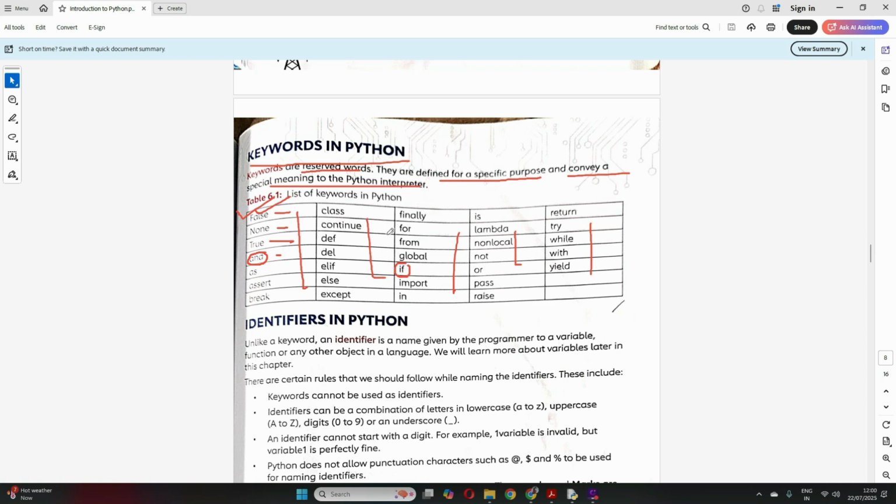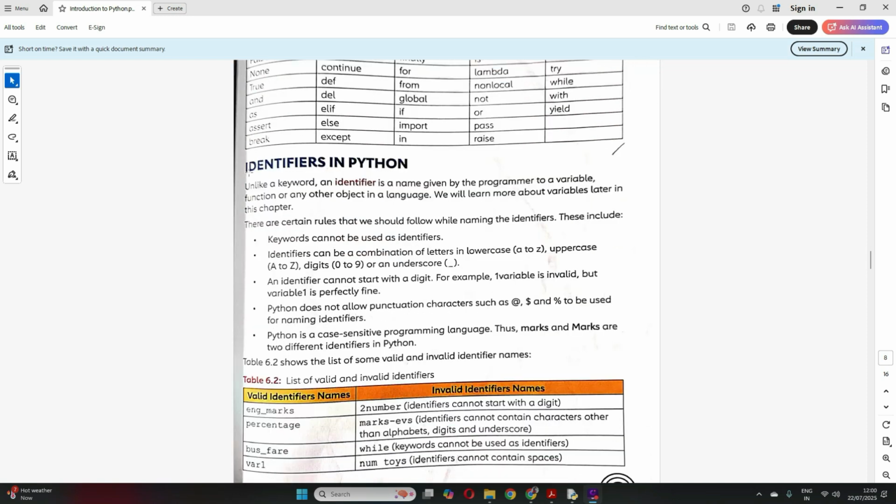So these are the keywords, and you cannot use a keyword as an identifier, or as a variable in your program. You cannot do that. So what are keywords? Keywords are reserved words. They are defined for a specific purpose and convey a special meaning to the Python interpreter when it is translating our computer program. Clear? So here you have the list of some of the keywords. Now let's move on to identifiers.